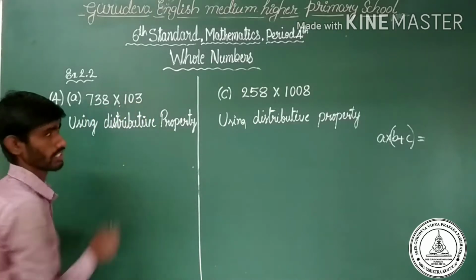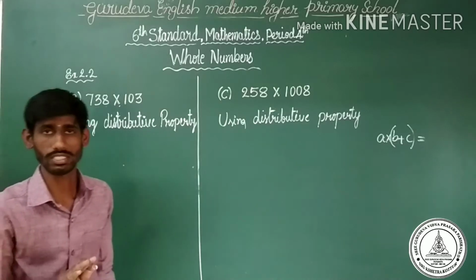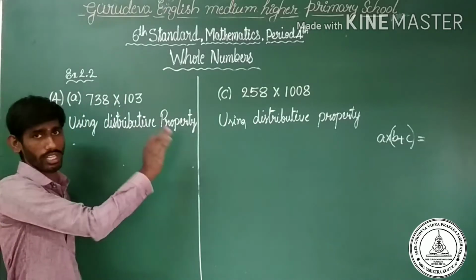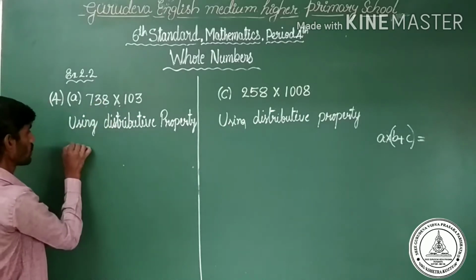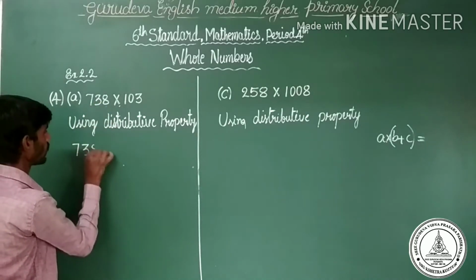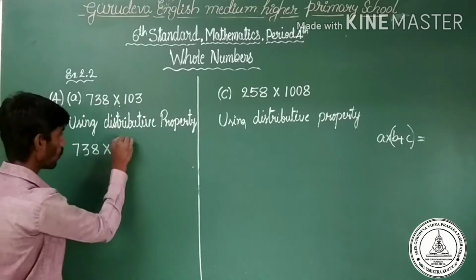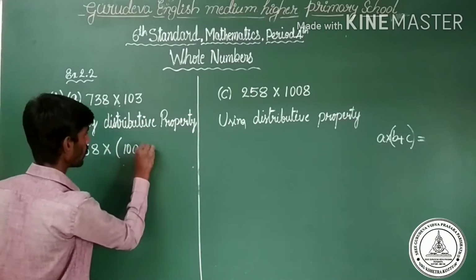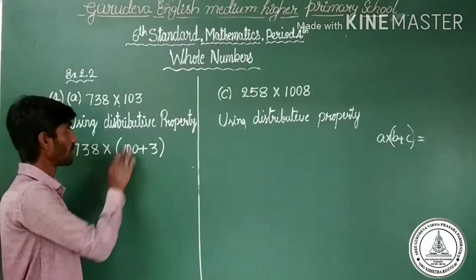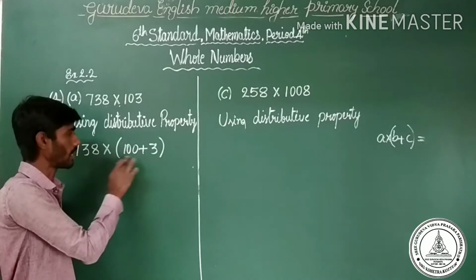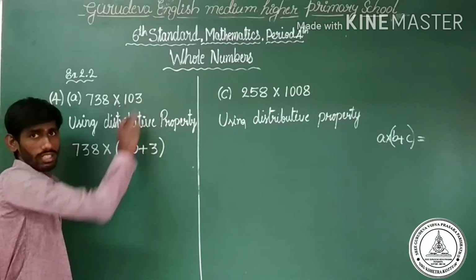738 into 103. Which property is suitable? Distributive property is suitable to the given problem. So observe here. 738 you may write as it is, into 103, which can be written as 100 plus 3. 100 plus 3 is equal to 103. Nothing wrong.